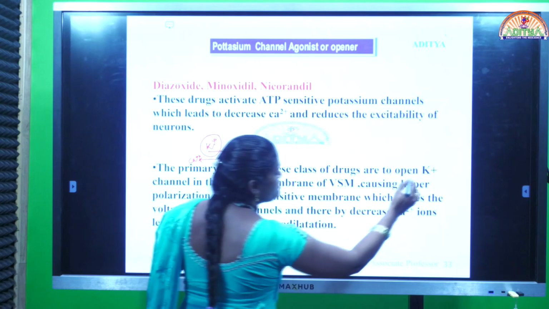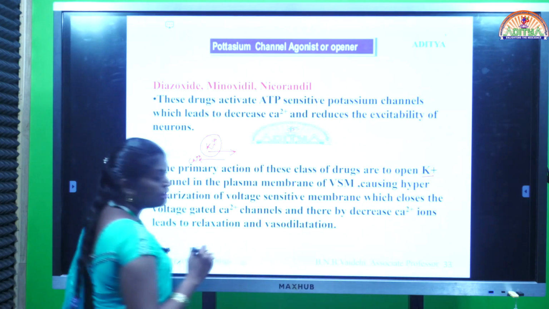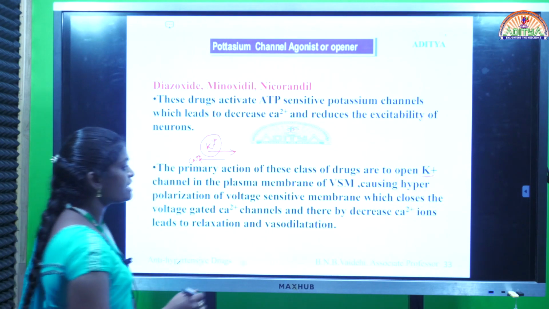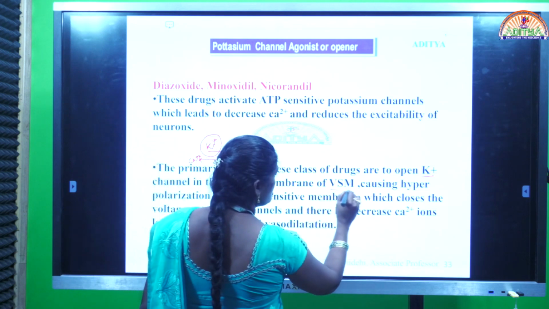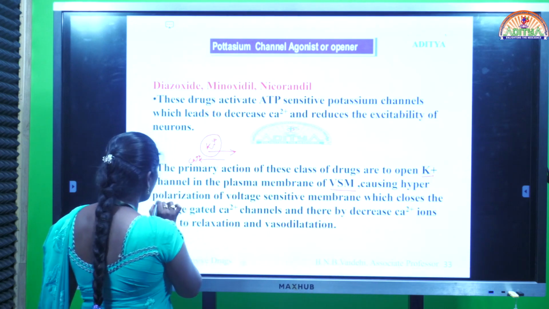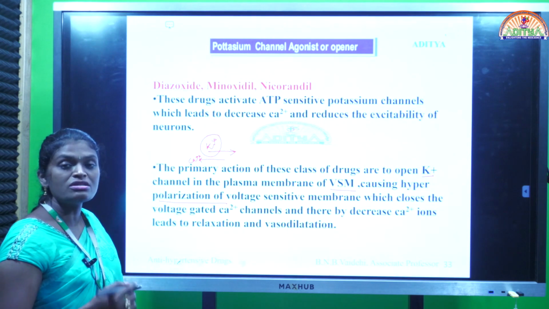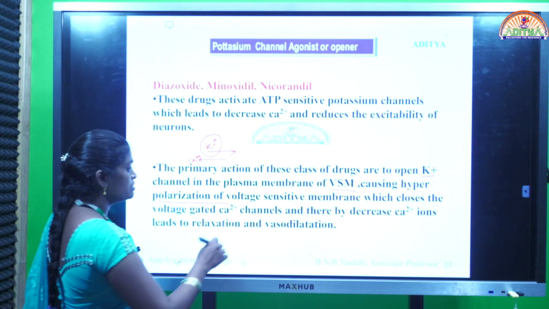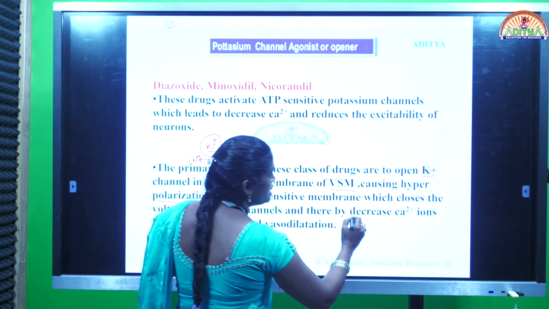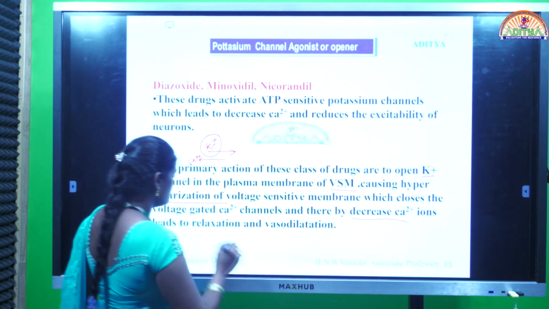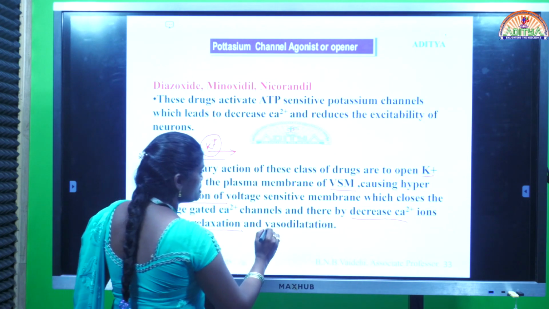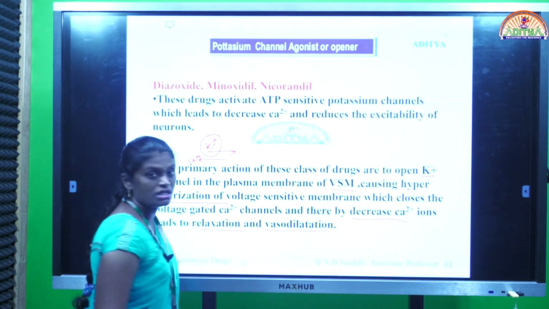See, at which place these potassium channels are observed? They are mainly present in the membrane of the vascular smooth muscles, causing hyperpolarization of the voltage sensitive membrane. Okay, thereby it closes calcium channels. So, decrease in concentration of calcium ions leads to relaxation followed by vasodilation.